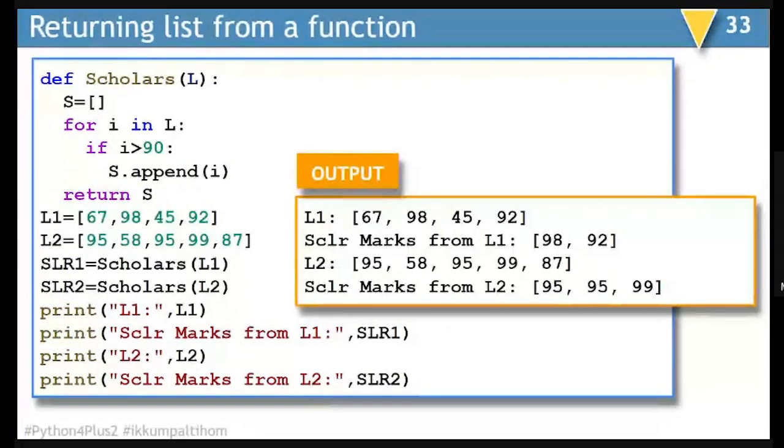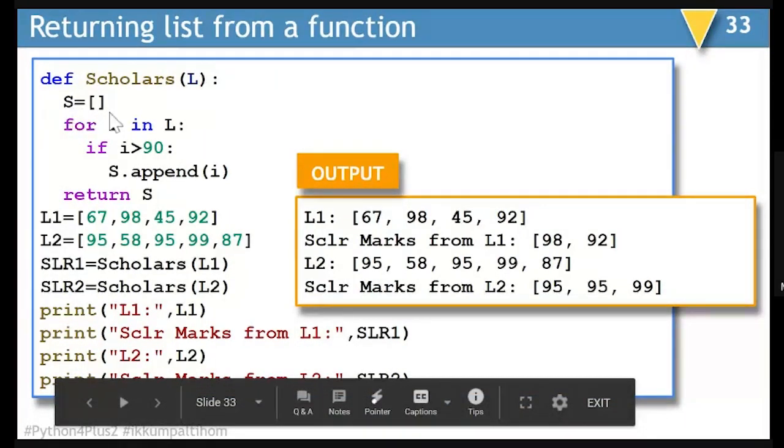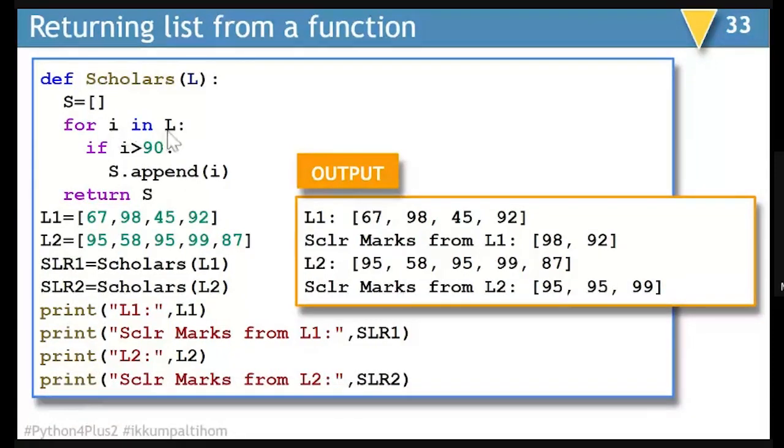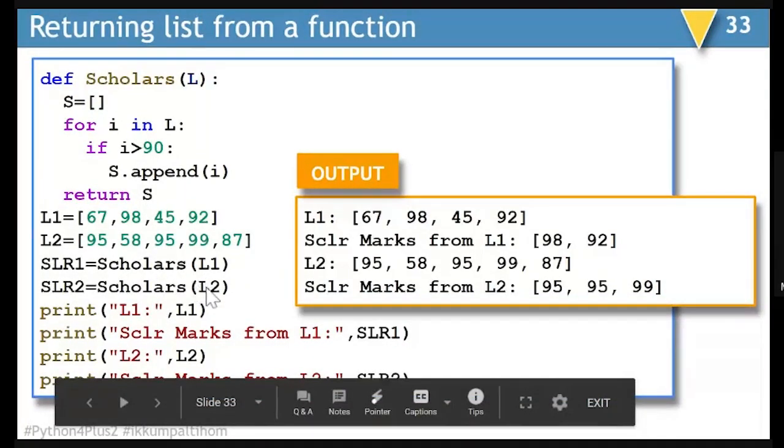So let's assume we have L1 with certain values, L2 has certain values, and we are interested in finding out marks of those people who are scholars. So scholars are those who get marks more than 90. So we will pass L1 first as parameter to scholar function, and we'll create an empty list, and one by one we'll extract all the marks, and wherever the marks are going to be more than 90, that will be added in a new list which is known as S, and S will be returned back. Same thing we'll be doing for both the list L1 as well as L2.